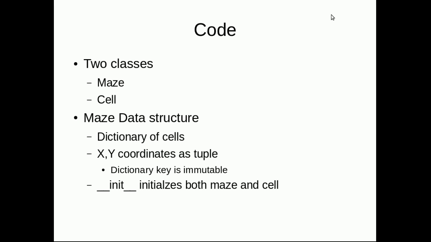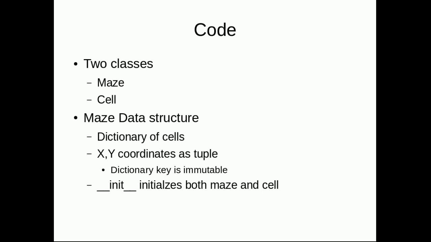Following the agile principle of minimum viable product, my code was much simpler than the previous examples. 2 classes, a maze and a cell, and the maze having a data structure which was a dictionary of cells, using XY coordinates as a tuple for that dictionary key.